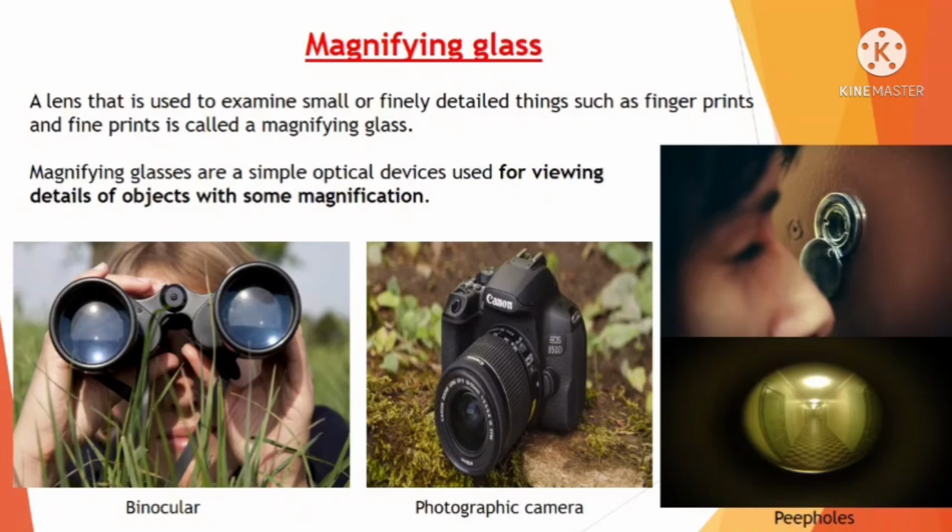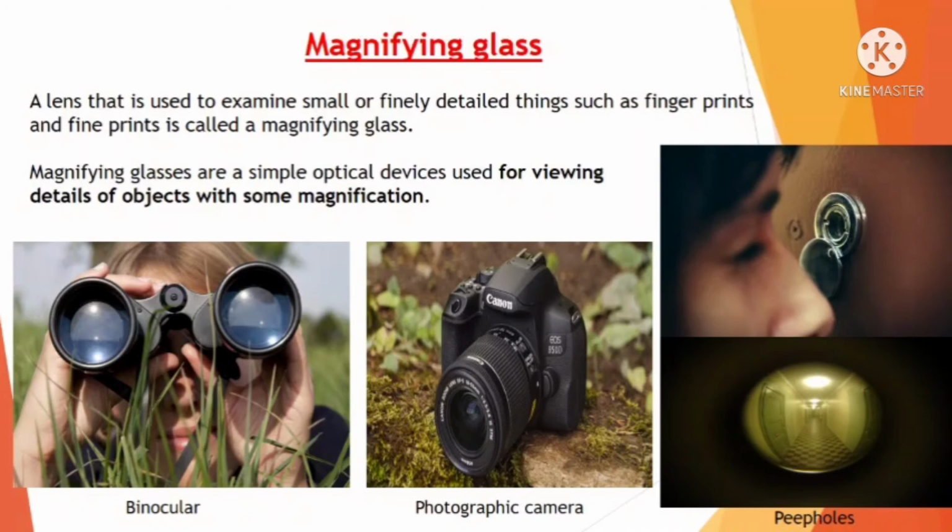Optical device means a device in which we use a lens. It is used for viewing details of objects with some magnification. And as I told you, magnification means zooming any object.